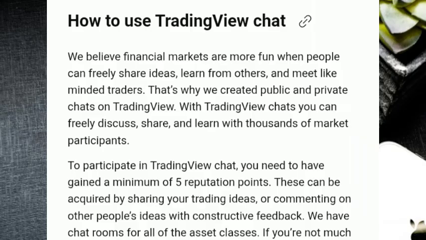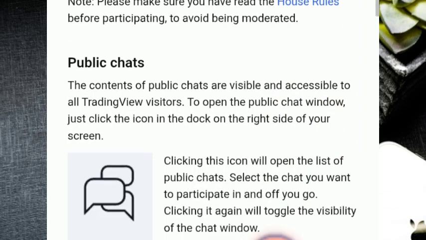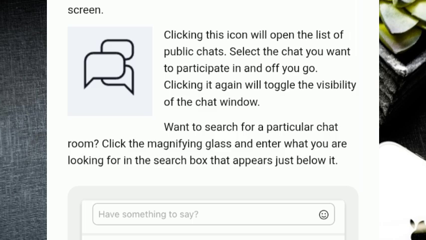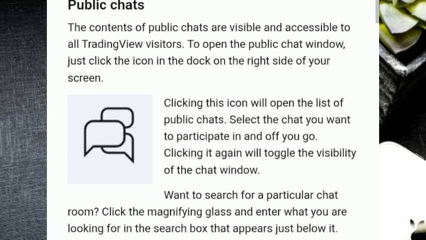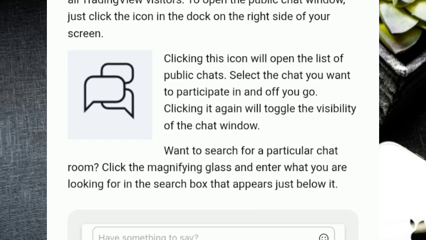There are chat rooms for all of the asset classes. If you are not much of a public chatter, but you still want to exchange thoughts with a particular user, private chats are also possible. In today's video, we'll teach you how to use every chat feature on TradingView. So let's get started. Do not forget to read the house rules before participating in any public chat to avoid being moderated. Let's start with public chat, which we're going to deal with today.